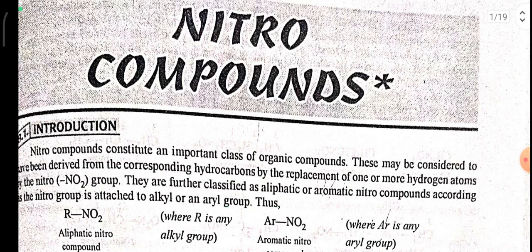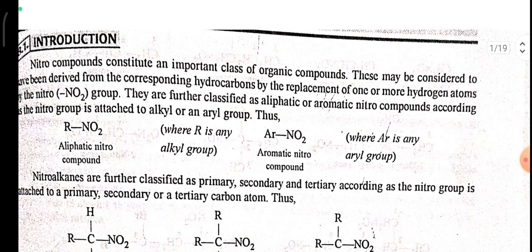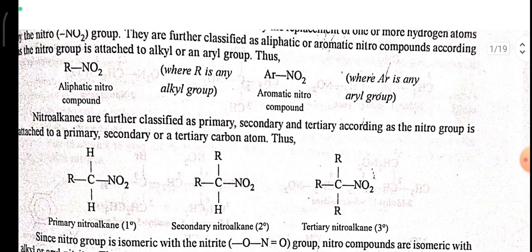They are further classified as aliphatic or aromatic nitro compounds according as the nitro group is attached to an alkyl or aryl group. RNO2, where R is an alkyl group, is an aliphatic nitro compound, and ArNO2, where Ar is an aromatic aryl group, is an aromatic nitro compound.